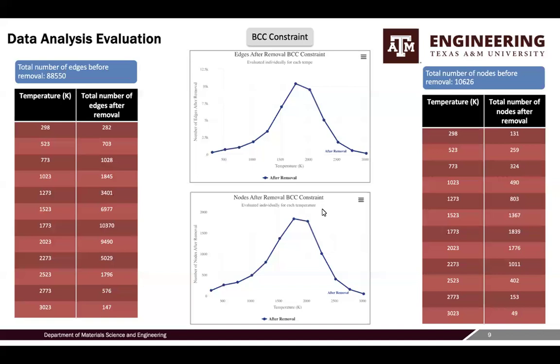This next slide shows the analysis of the data in the previous slide. It concludes that adding the BCC constraint altered the number of nodes and edges in a similar pattern. The arced trend in the data reflects the CGA system transformation into a liquid state. This evaluation helps in understanding the impact of BCC constraints on the material properties and their stability. It provides insights into the phase behavior and transformations of the CGA system under different conditions.